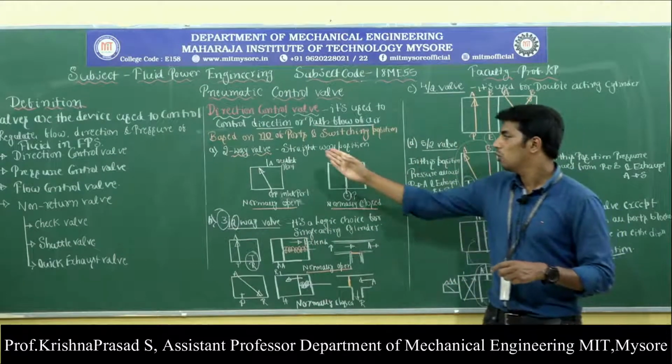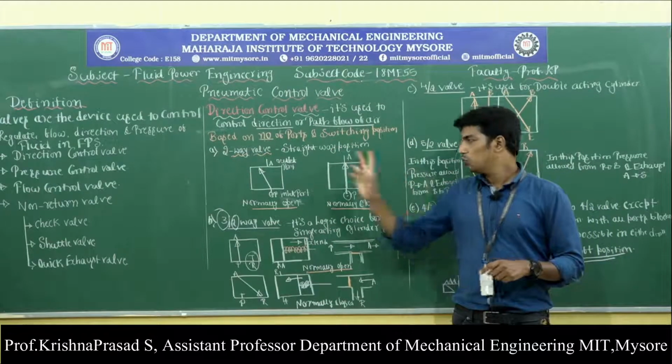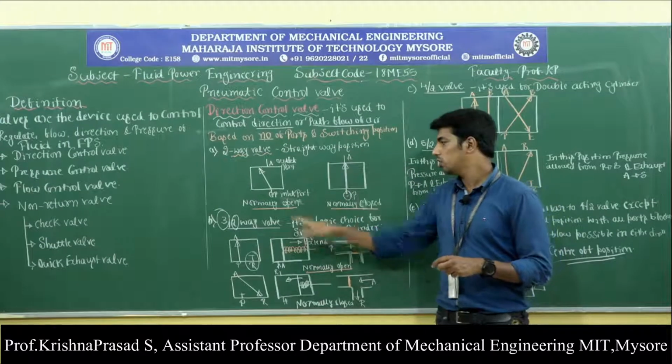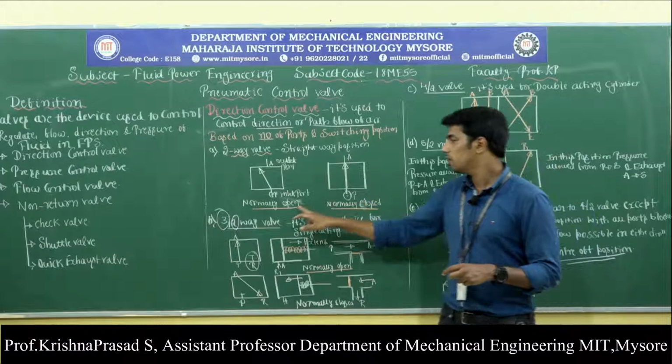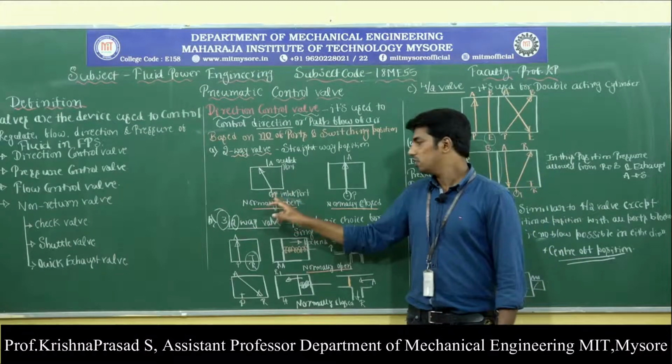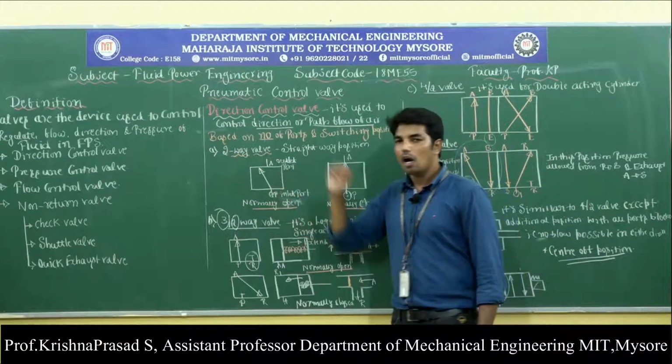The one is called the 2x2 way valve, that is 2 ports and 2 positions, called the normally open position and the normally closed position. So here, pressurized air flows directly from the inlet port to the outlet port.